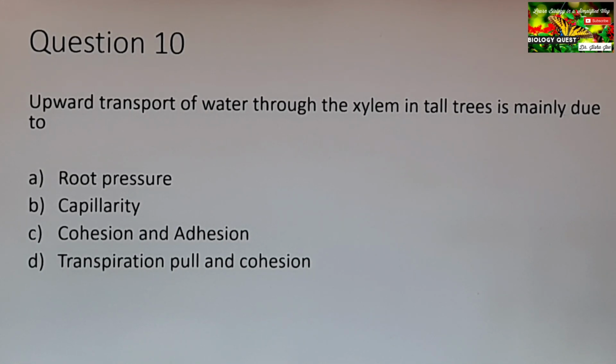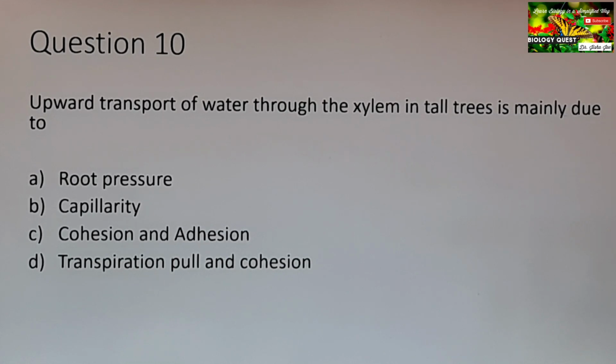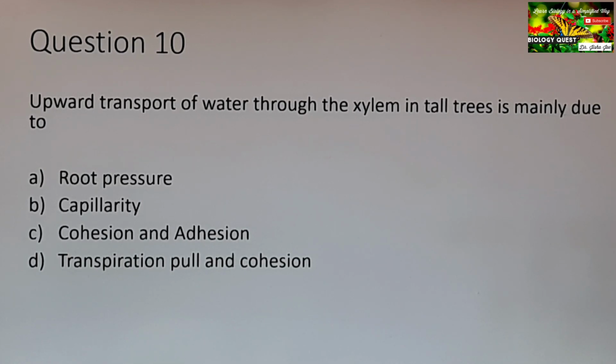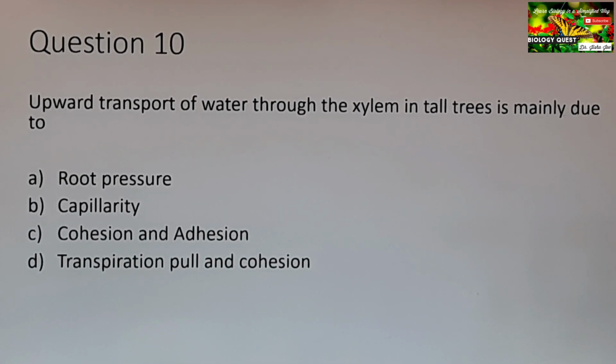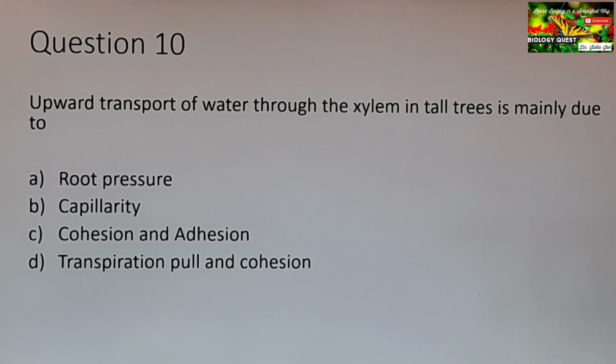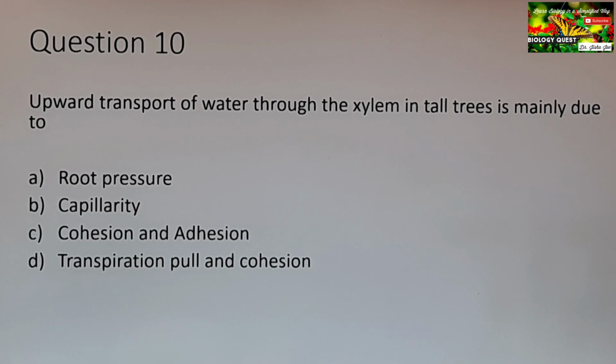Option C, cohesion and adhesion. Cohesion, or cohesive force, is the force which causes the water molecules to remain together. The tendency of water molecules to remain together is called cohesion, and adhesion is the tendency of water molecules to stick on to the surfaces of the xylem vessel or the cells surrounding them. So cohesion and adhesion are also involved in the upward movement of water. The question is, upward transport of water through the xylem in tall trees is mainly due to,